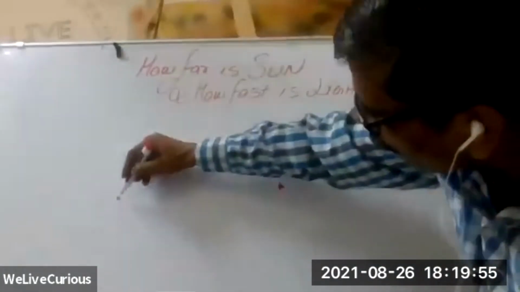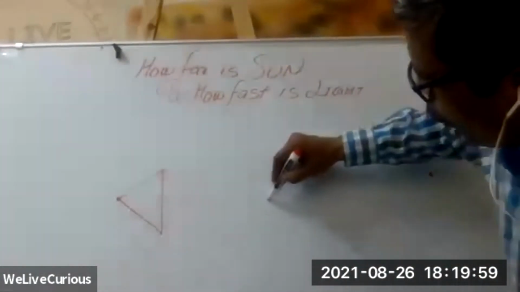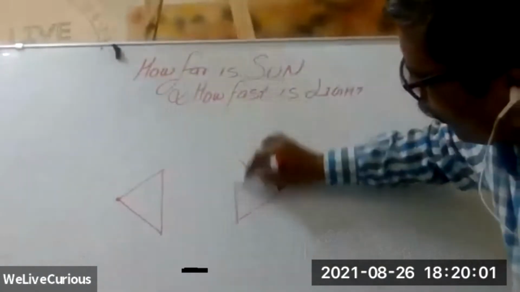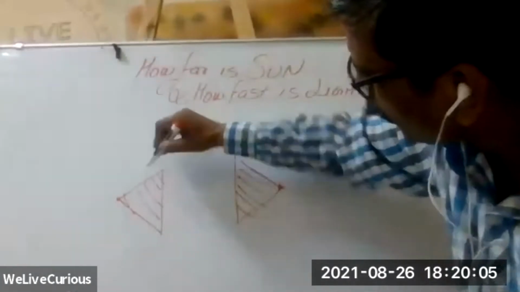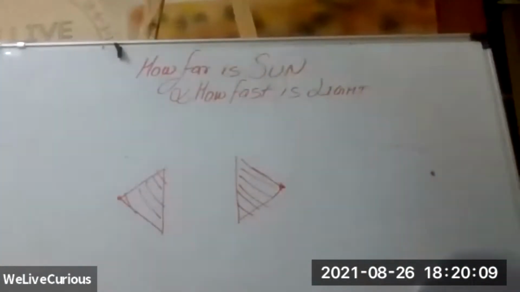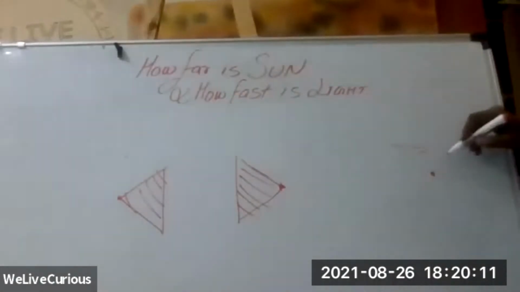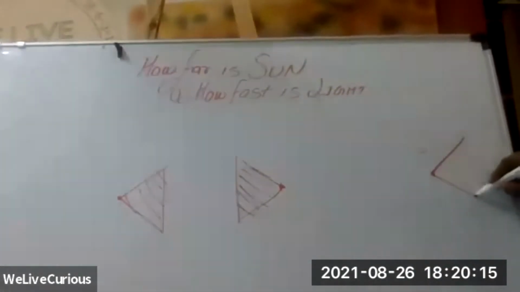Okay, make a triangle here. Make a triangle here. And make a triangle here.